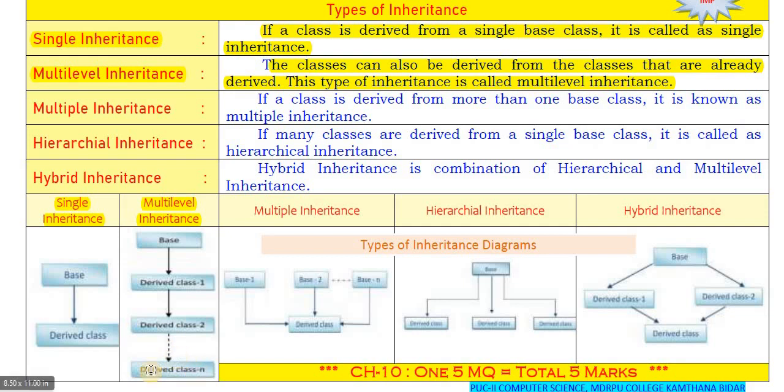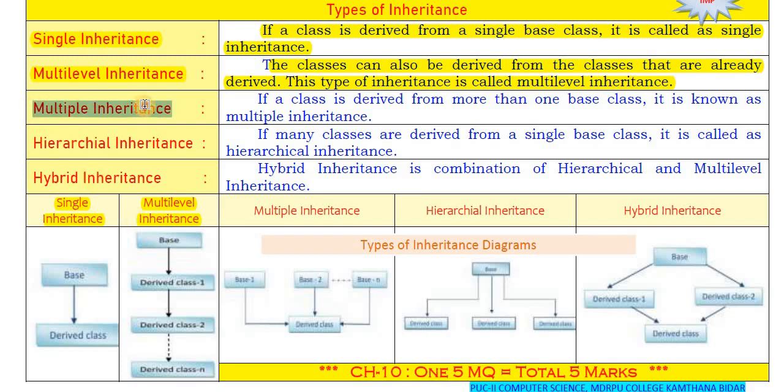Here derived class 1 becomes the base class for derived class 2, and the base class for derived class 1 is this first class, the base class. The main thing is that we can create a new class or derived class from an already derived class. So this is multi-level inheritance.